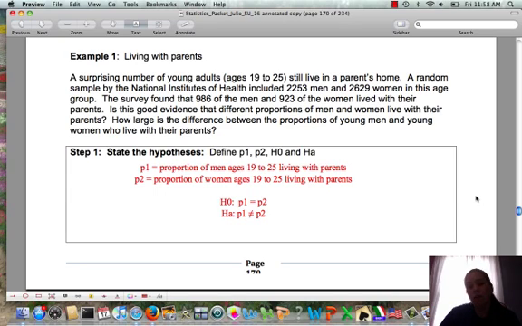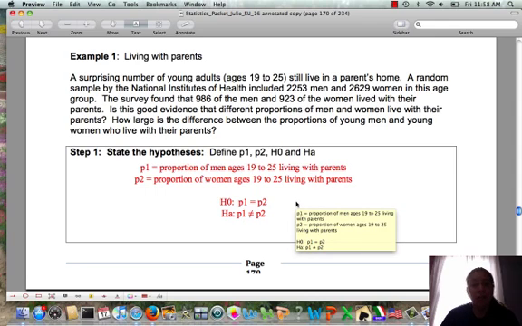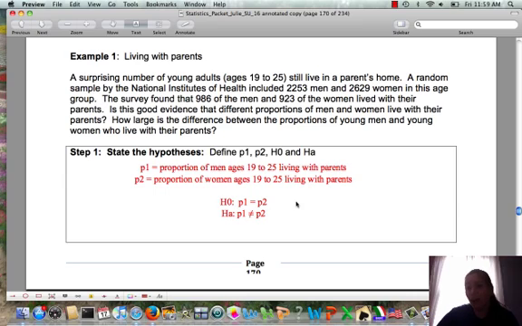There's no particular reason I chose group 1 to be men and group 2 to be women, just the order that it was in the word problem. You could do it in either order. So they ask if there's good evidence that different proportions of men and women live with their parents. So of course our null hypothesis is always that the proportions are equal. So we always assume equality in the null hypothesis. So for H0, the null hypothesis, no change, we say proportion 1 equals proportion 2. Since they ask if different proportions and not more or less than, our alternative hypothesis is that proportion 1 is not equal to proportion 2.